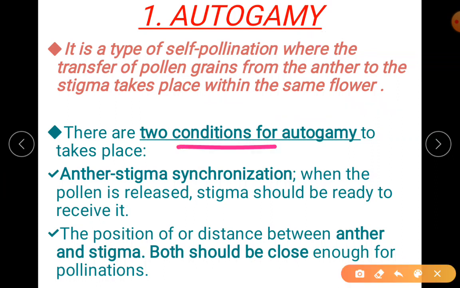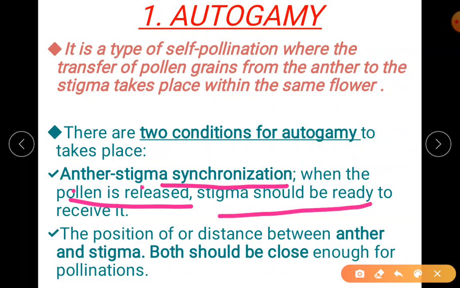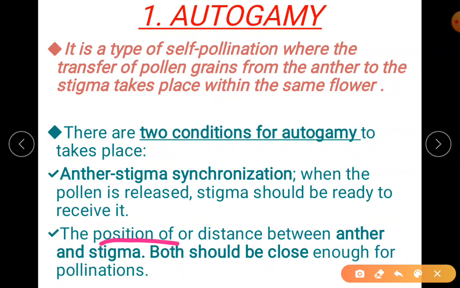Now these are the 2 conditions for autogamy. What could be possible for self-pollination? There are 2 conditions which allow self-pollination. First, anther and stigma mature at the same time and release the gametes at the same time. So you can see synchronization: anther and stigma synchronization. When pollen is released, the stigma should also be ready to receive it. Second, the position or the distance between anther and stigma. Both should be close. I've highlighted it. Whatever is in bold letters, those are your two conditions. This can be asked for 2 marks.